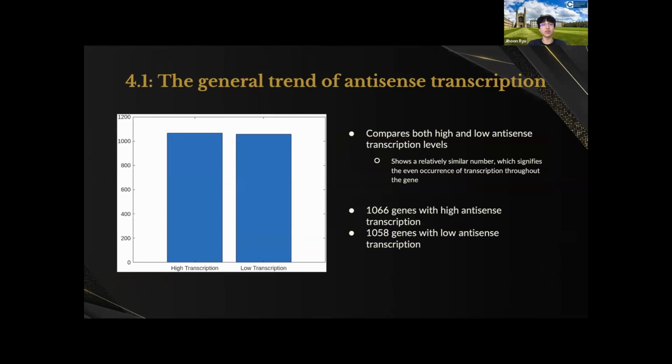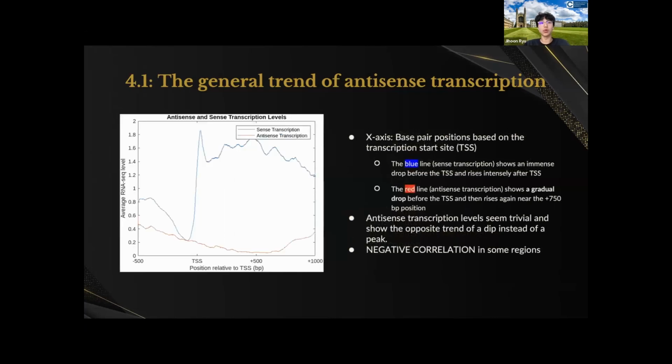If there were too much of either one, then that would mean that antisense transcription is just a bizarre thing that happens in genomics. However, since there are even amounts of highly antisense transcribed genes and lowly antisense transcribed genes, we could analyze that this process happens fairly evenly among the human genome and also other animals too. As well, the x-axis represents the position relative to TSS, and TSS means transcription start site, and this is based on the sense transcripts. So if there are two strands of the DNA, the TSS is where the RNA polymerase attaches to the main strand where it becomes a protein.